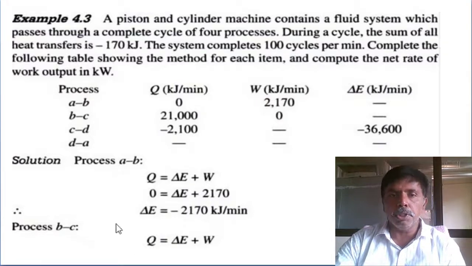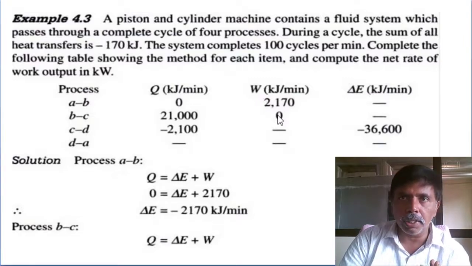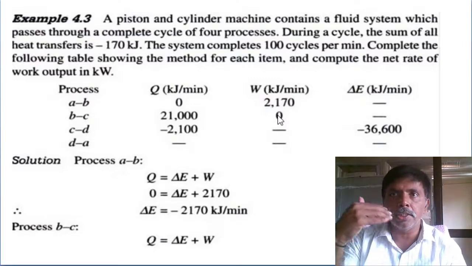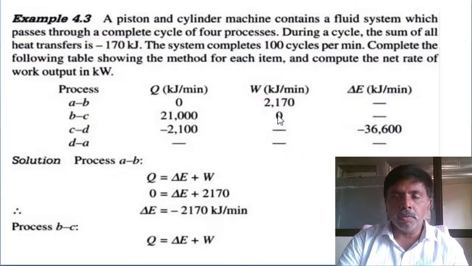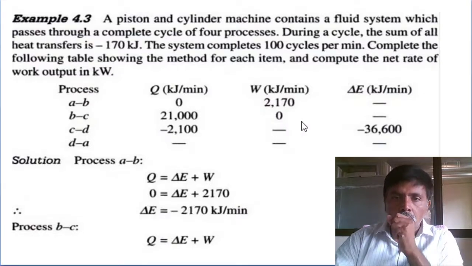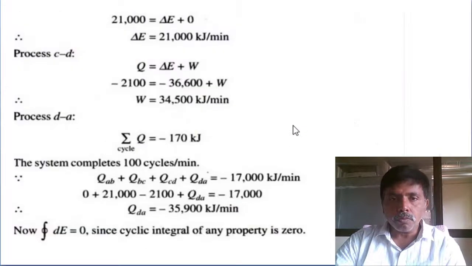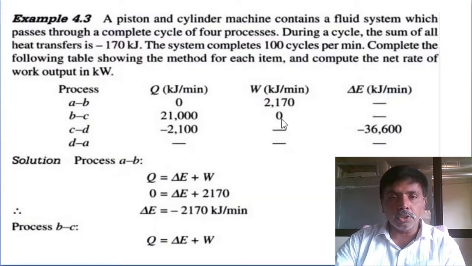Our process B to C. Here heat interaction is there, but work interaction is 0 in a constant volume process. Constant volume process I already mentioned. Whatever heat we are supplying, total heat will convert into change in energy, since the total work transfer is 0.